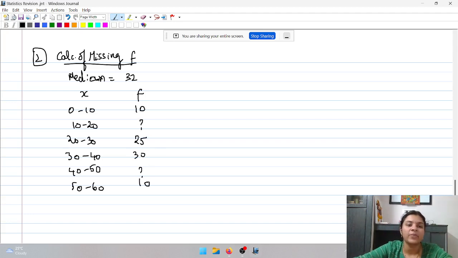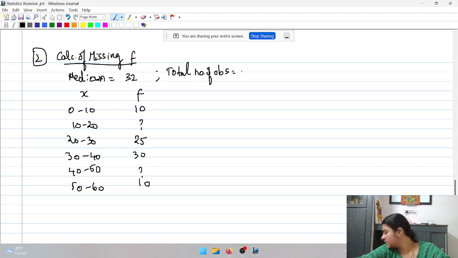Now in this case, if you want to find these two missing frequencies, and you are also given that the total number of observations is, let's take, 100. Then we start with the median, which is given. Now median is 32. When median is 32, we know that the median class will be 30 to 40.